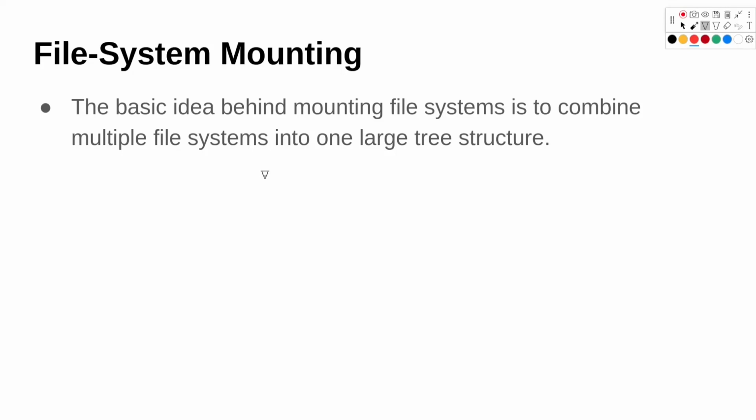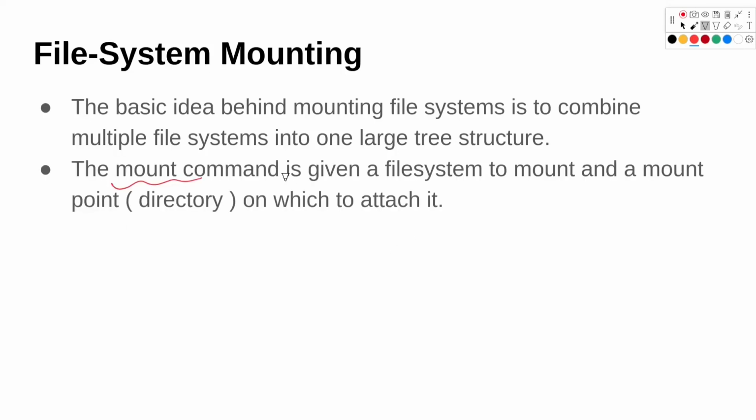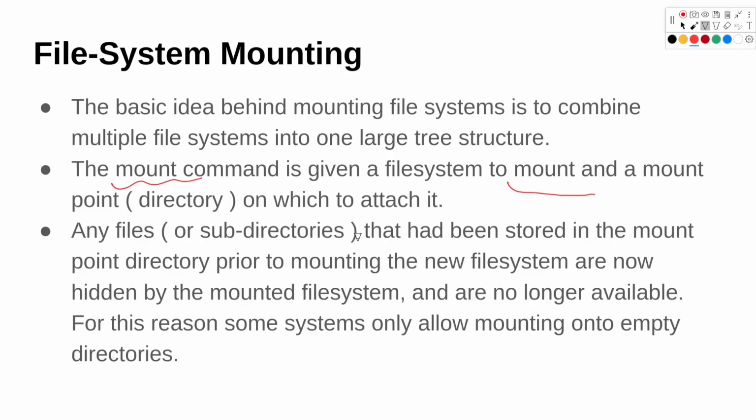So file system mounting. The basic idea behind mounting file system is to combine multiple files into one large tree structure. So the mount command is given a file system to mount and a mount point. That means where we want to attach that particular file system. So any files or subdirectories that had been stored in the mount point directory prior to the mounting, the new file system are now hidden by the mounted file system and are no longer available. For this reason, some system only allow mounting onto the empty directories, because that can cause loss of data if we are mounting to some directory where we have some other stuff.